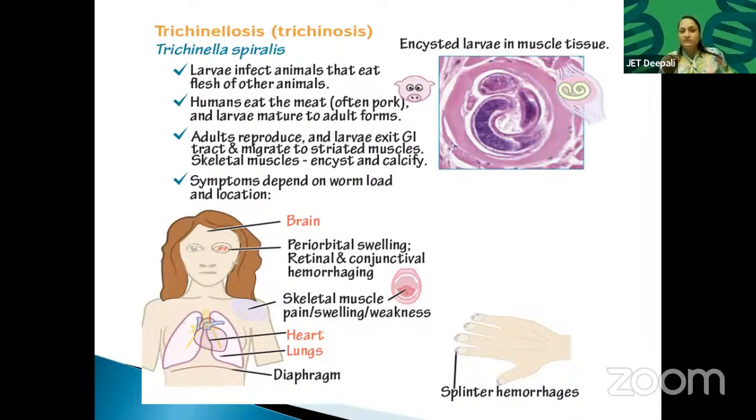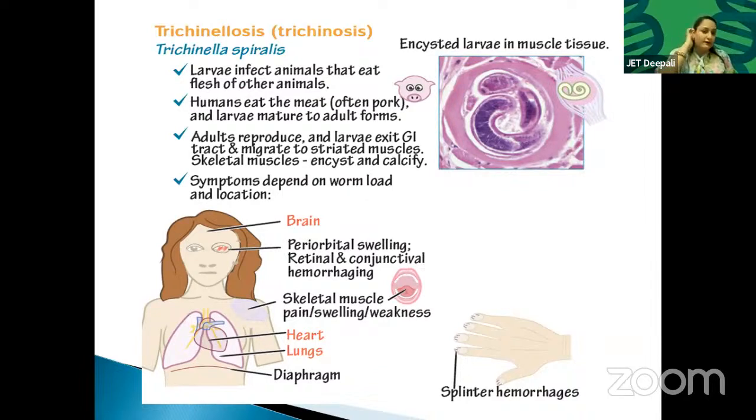This is trichinellosis, trichinosis. Every example I am explaining. Trichinella spiralis. Larvae infect animals that eat the flesh of other animals. Pig. If you are eating pork, you will normally get this kind of infection. Humans eat the meat, often pork, and larvae mature to adult forms. Adults reproduce and larvae exit the GI tract, the gastrointestinal tract, and migrate to the striated muscles, skeletal muscles, and calcify. Symptoms depend on worm load and location.